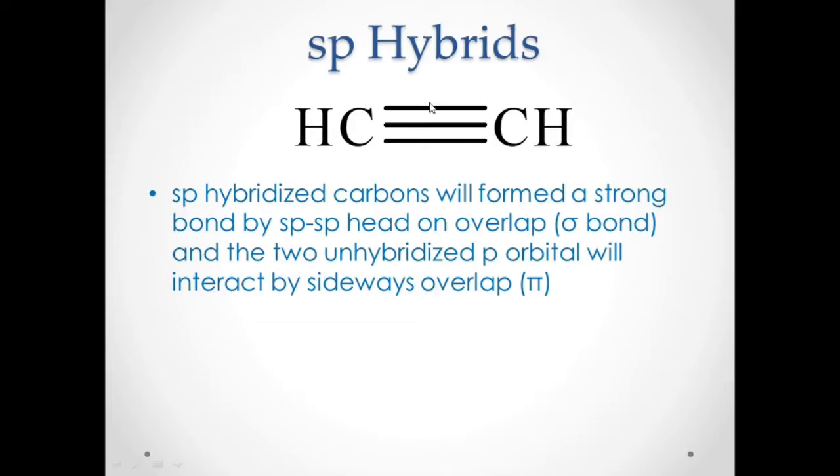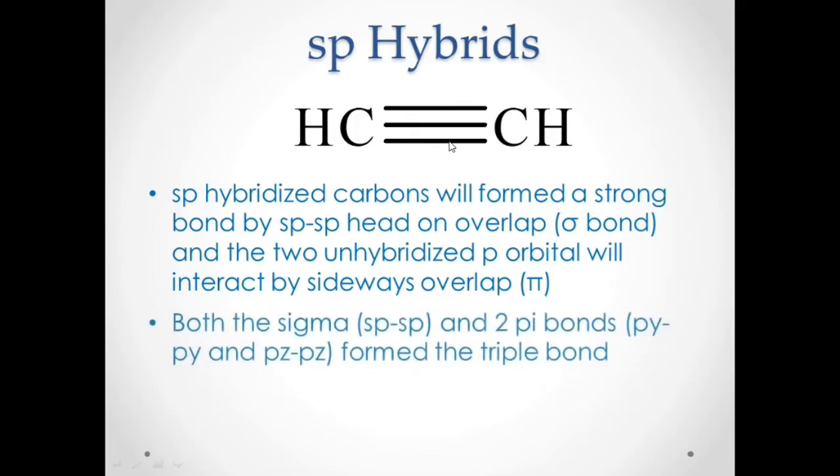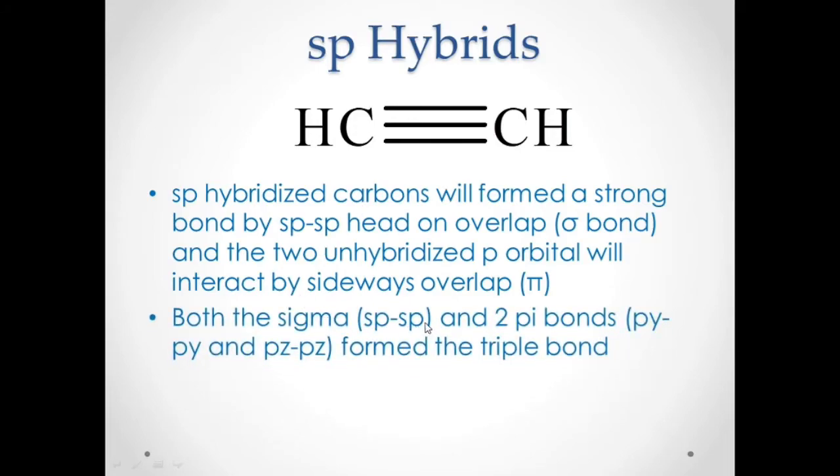So the remaining two bonds are actually pi bonds, not sigma bonds anymore. The sigma bond is only one head-on overlap, and the two pi bonds are sideways overlaps. So you have the sigma sp-sp for carbon and carbon, and the two pi bonds for py and pz.